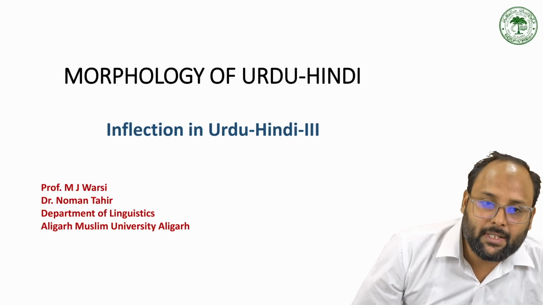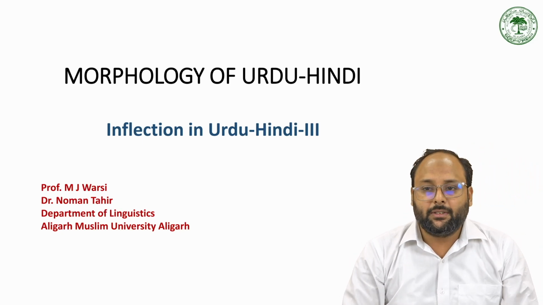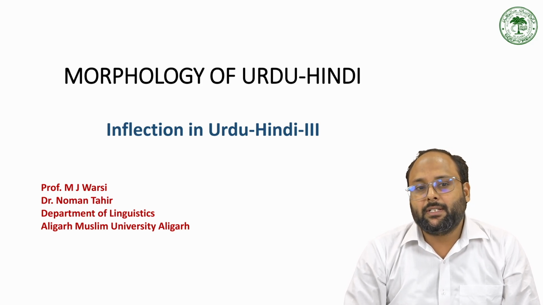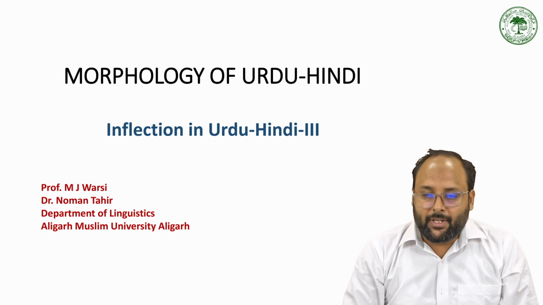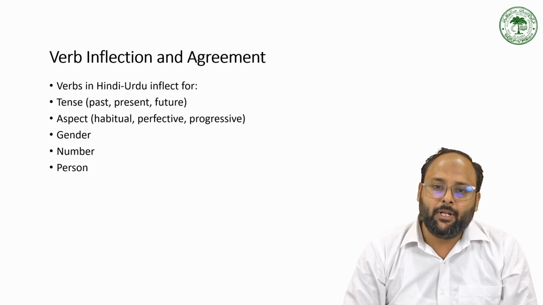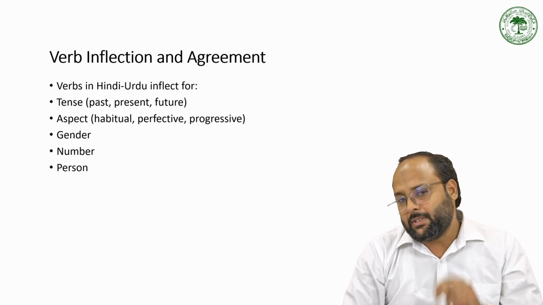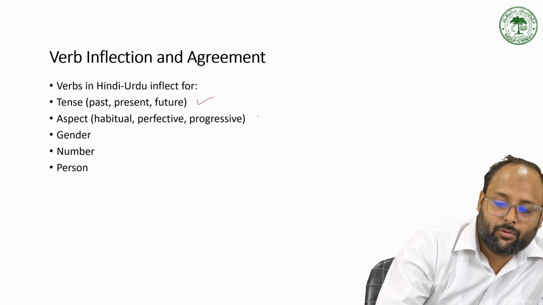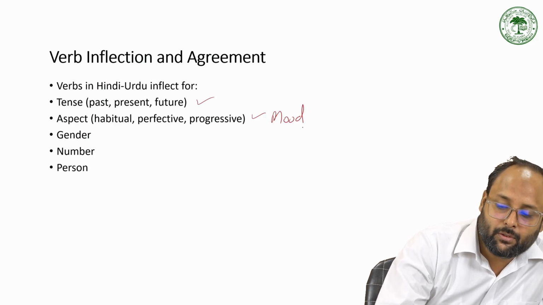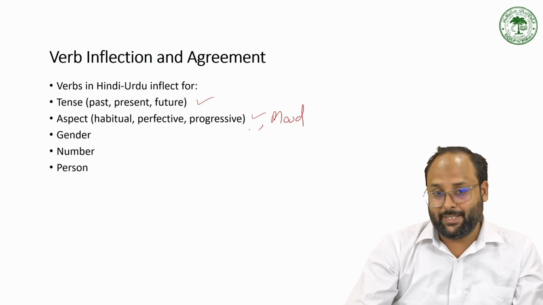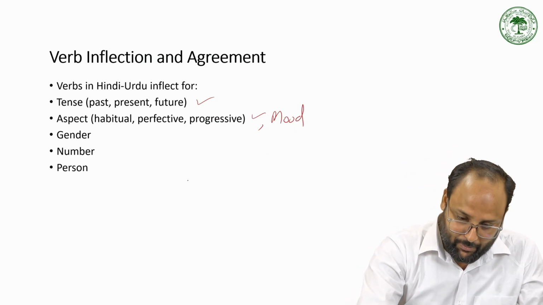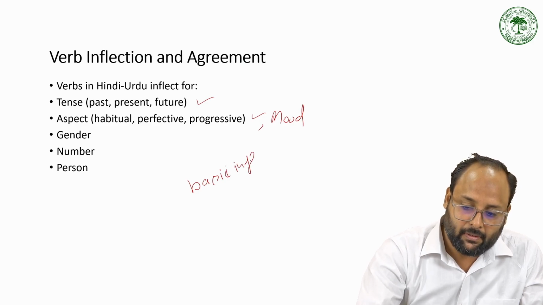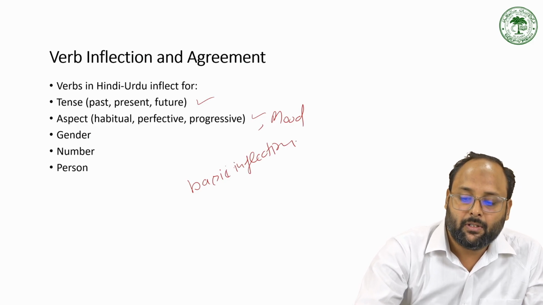Now we start discussing. In this topic, we are discussing inflection in the verb. We have two types of inflection in the verb. One is that the verb changes according to the tense, the aspect, and the mood. These are the three types of basic inflection in the verb.